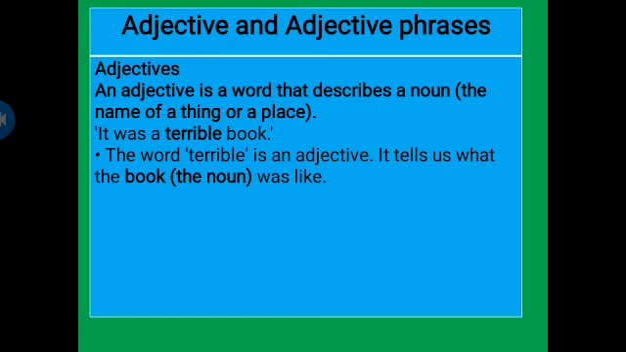Adjective, as you know, is a word that describes a noun, the name of a thing or a place. Noun is a naming word, and adjective actually qualifies the noun, or it tells us some quality of the noun. For example, it was a terrible book. The word terrible is an adjective. It tells us what the book or the noun was like.